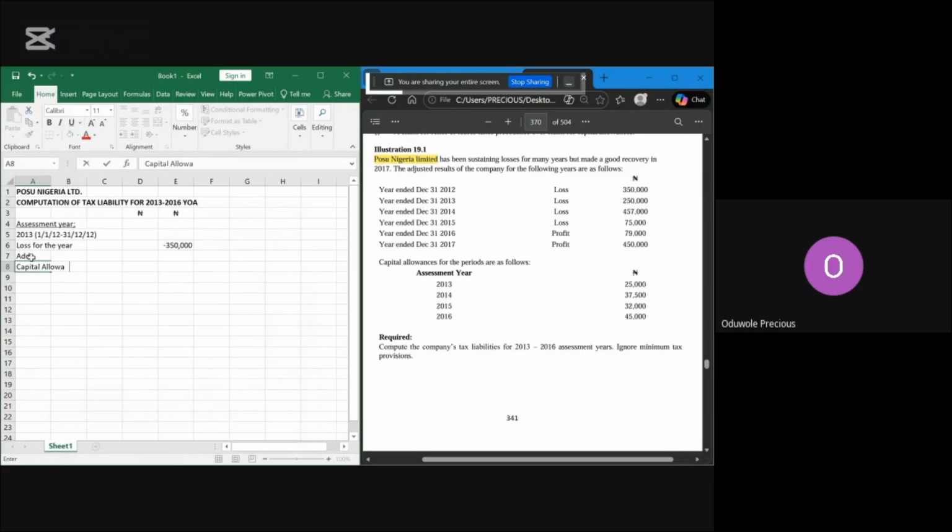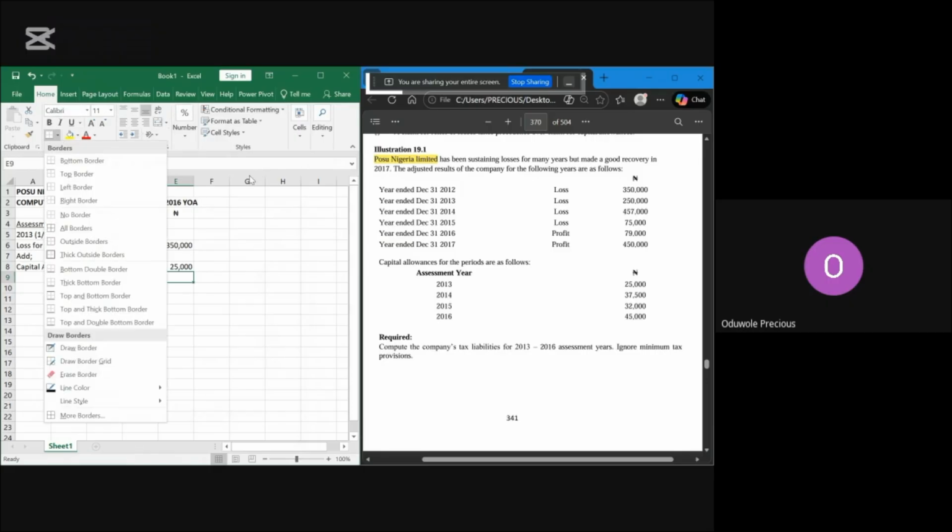The capital allowance for 2013 is 25,000. For those that were in class when we were doing capital allowance, we learned that capital allowance is based on AYB. The reason why I removed that minus is because I want to add the two of them together.